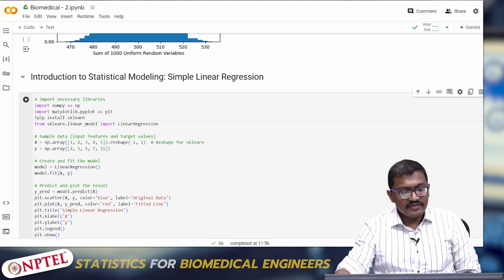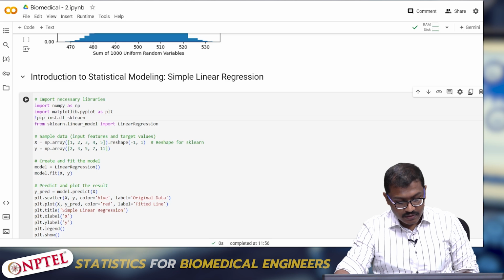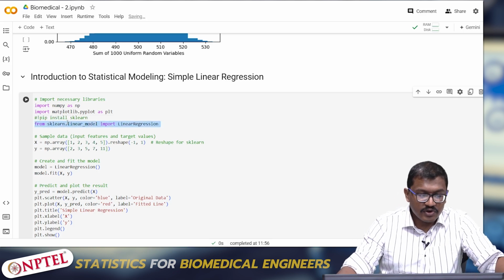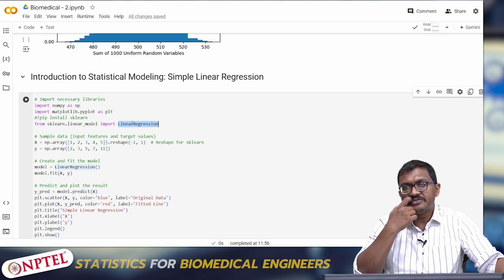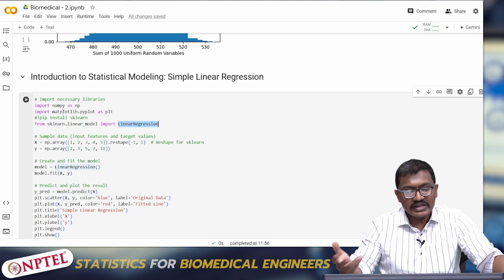So you have to first run this pip installer, and then you have to run this code. Since I have already done it, I am not going to do it here. So I'm calling a linear model from sklearn, and I am importing the linear regression which we wanted to do. So how to call the linear regression here?